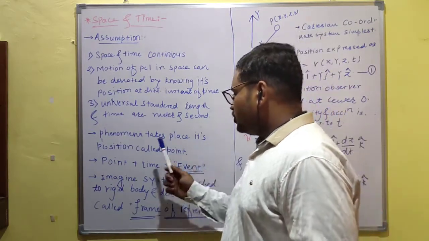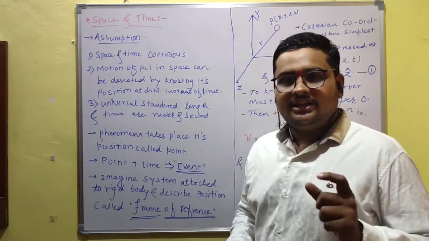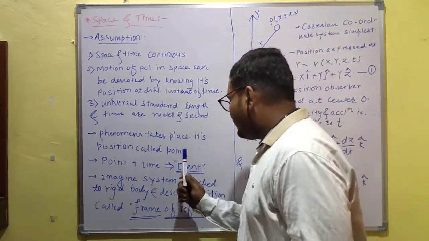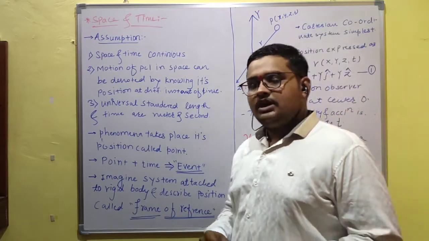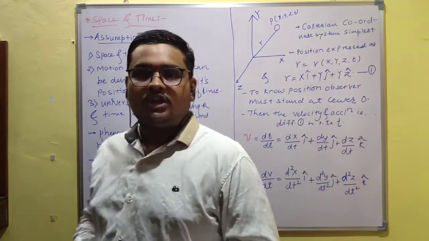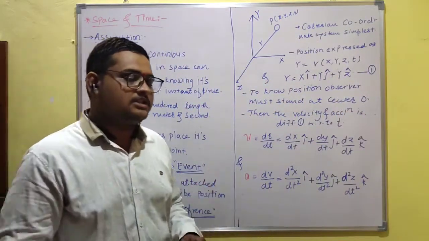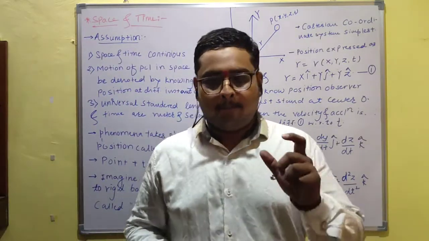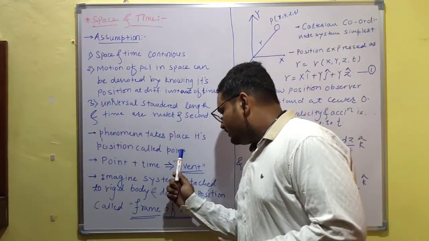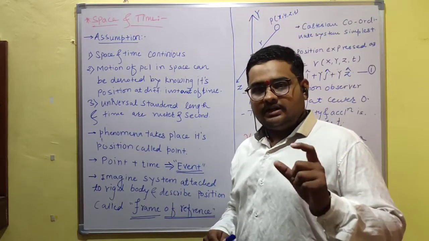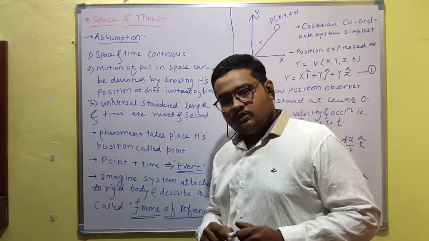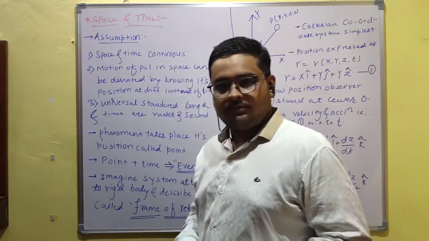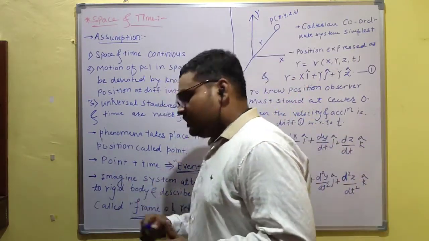Its position is denoted, and that position is called a point. So when we denote the position of a particle in space, that position is nothing but a point.